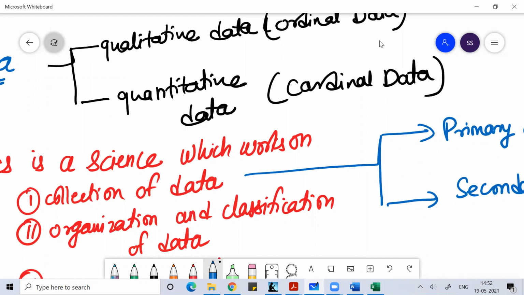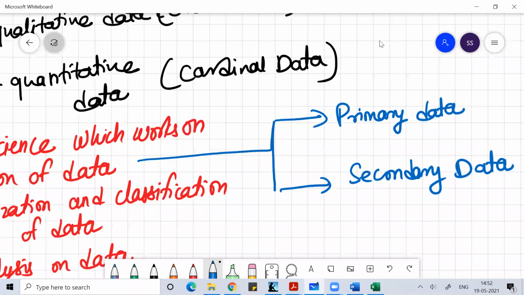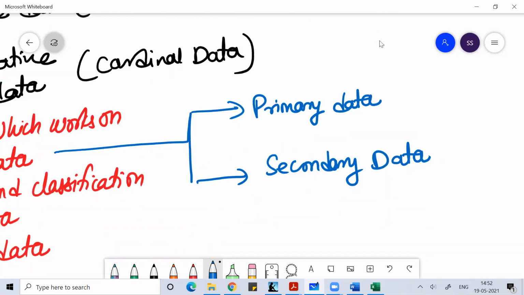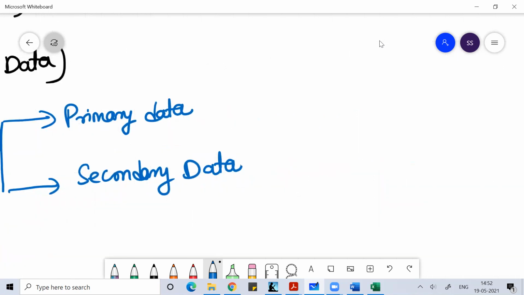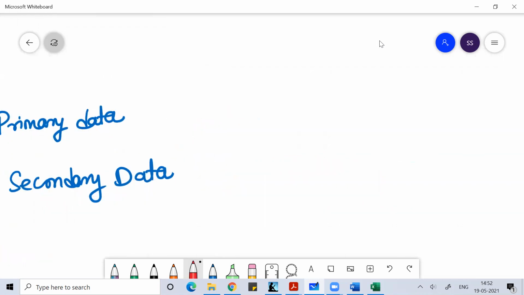Such data which you collected for the first time, which is not already available, is primary data. The data which is already available on some platform, either physically or online or in any medium, is called secondary data. And the data which you collected first of all from your hard work is called primary data.